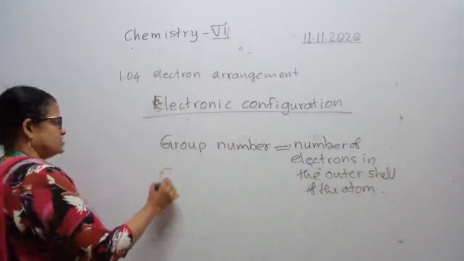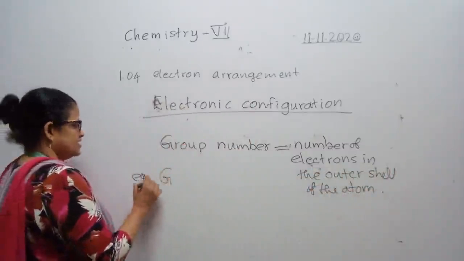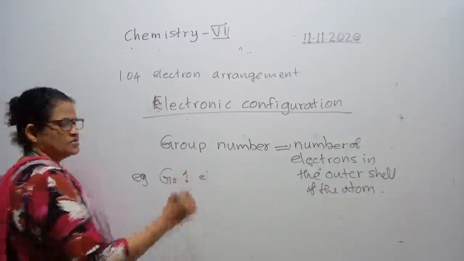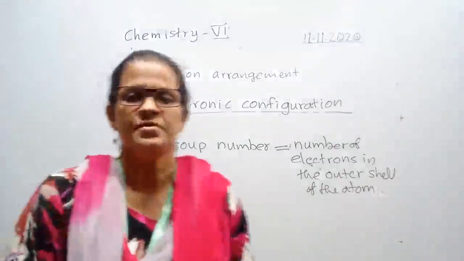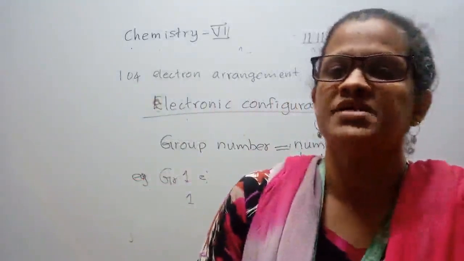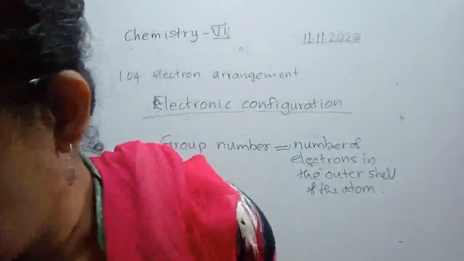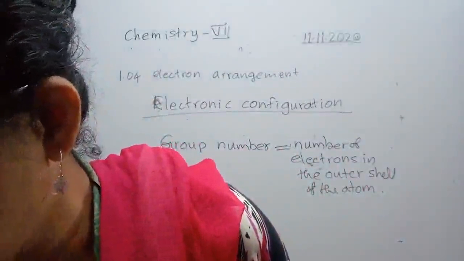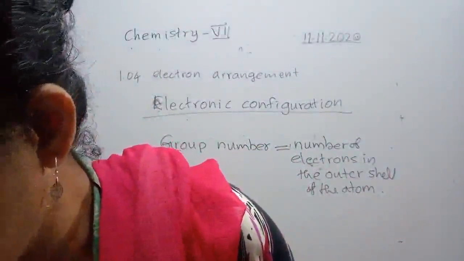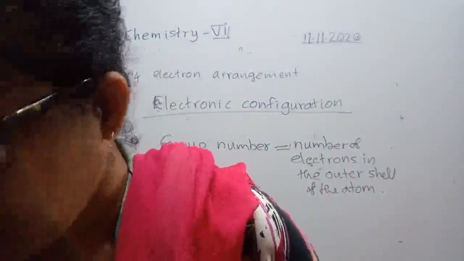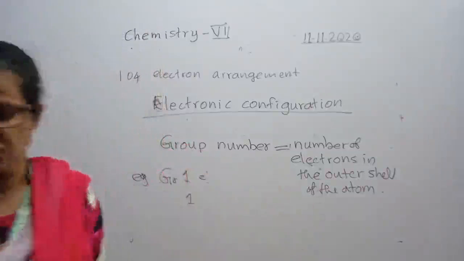So for example, a group 1 element has 1 electron in the outer shell. That is true. See, sodium 2,8,1, lithium 2,1, potassium 2,8,8,1. That is their theory. Go to group 1, see. Hydrogen is given, hydrogen is not a metal, so we don't consider it. And lithium 2,1, sodium 2,8,1, and potassium 2,8,8,1. So group 1 elements have 1 electron in the outer shell.